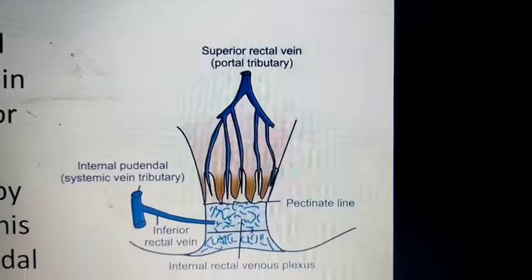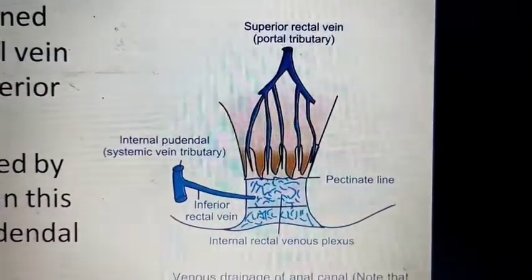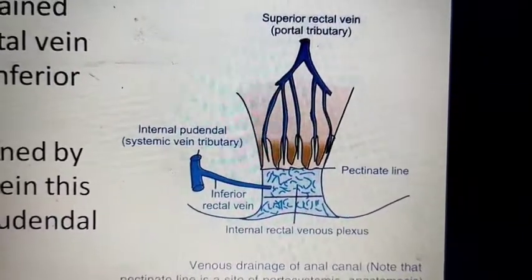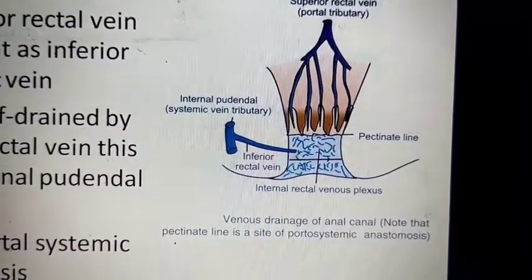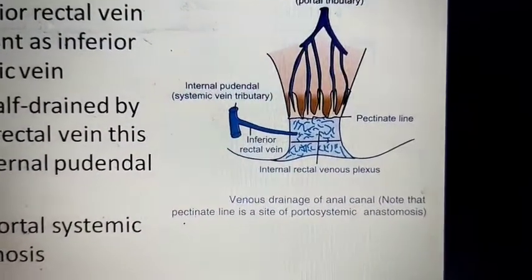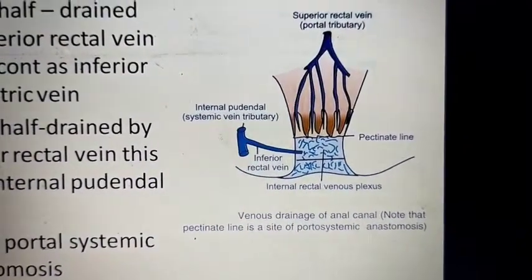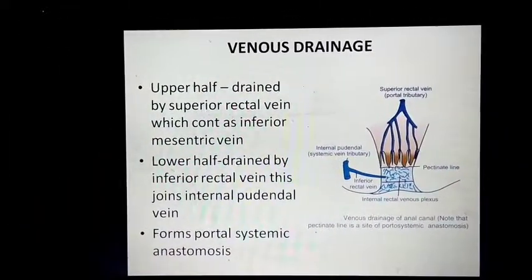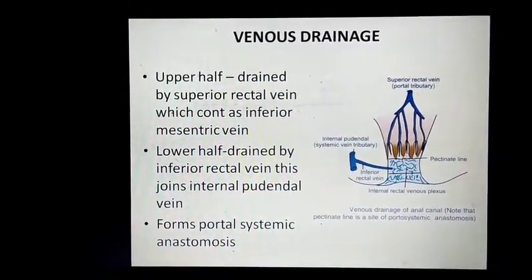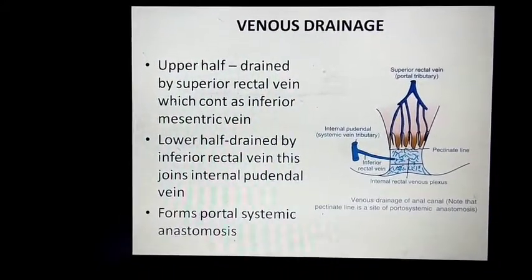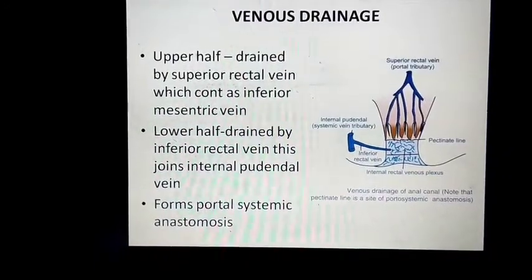In this picture you can see the upper part is drained by the superior rectal vein, or portal tributaries, and the lower part by the middle rectal vein and inferior rectal vein. These are branches of the pudendal veins. The upper half is drained by the superior rectal vein, which continues as the inferior mesenteric vein. The inferior mesenteric vein drains into the portal vein.